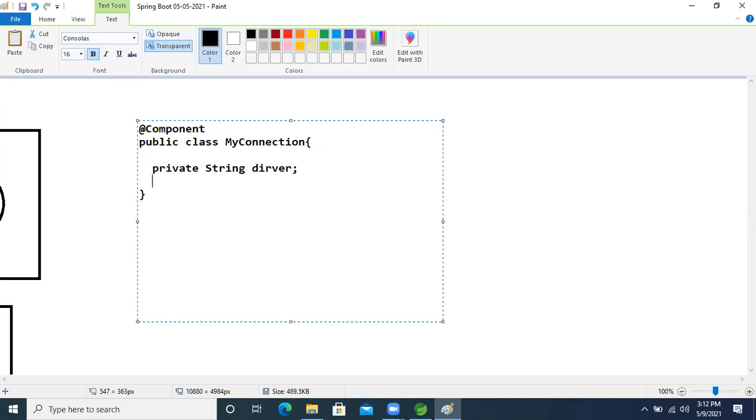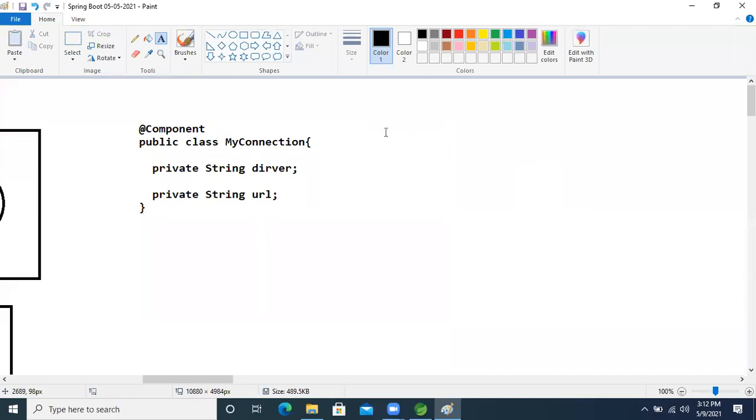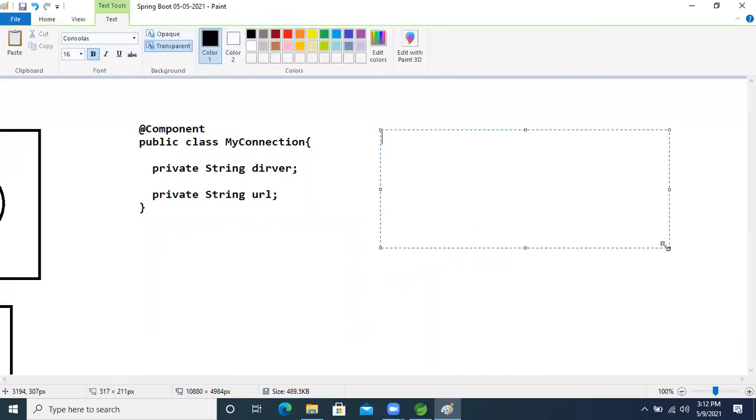One is the driver, another one is the private String URL. Two attributes I'm taking, right? So here is the property file, application.properties. Inside that, my.drv, I'm just writing.